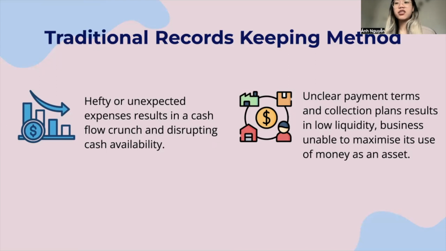Unclear collection plans are a major factor of low account receivable turnover, which is an indication of poor credit policy and bad debt collecting methods, and results in low liquidity. The business is unable to maximize its use of money as an asset.